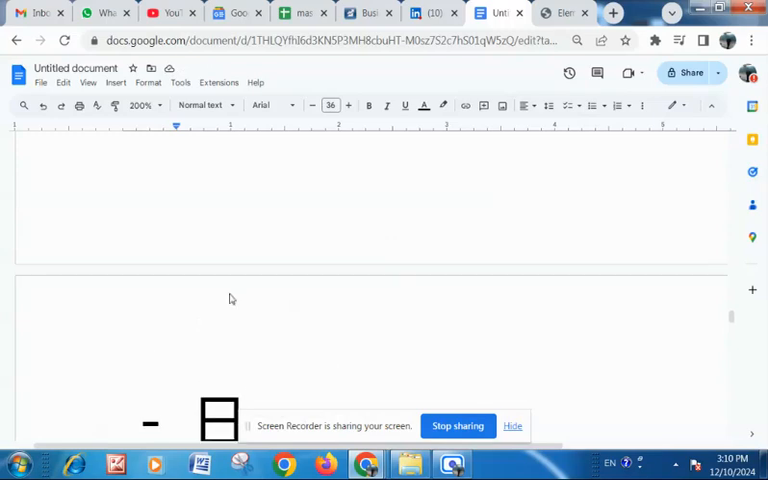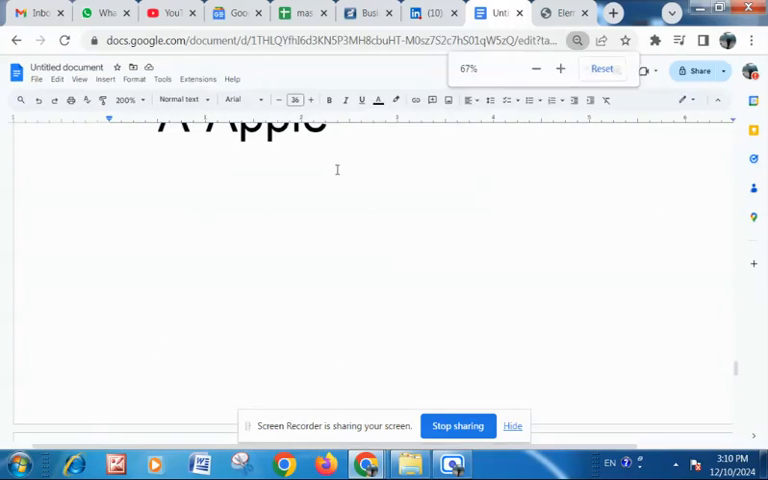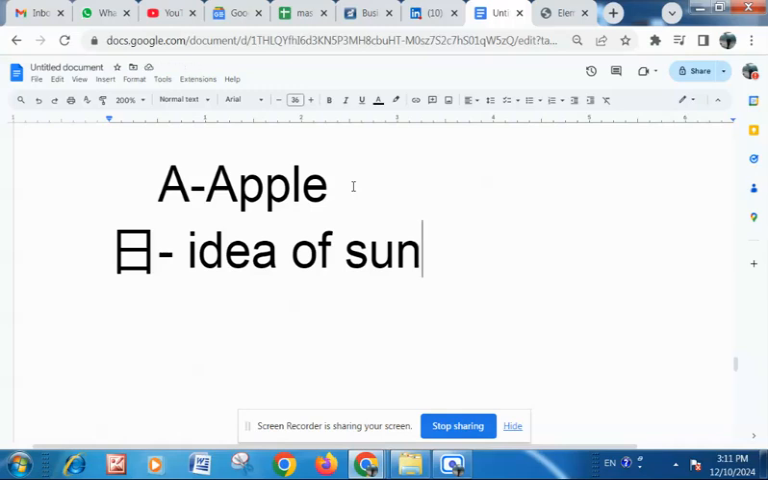But if I write a Chinese character like this, now this is not representing a sound. This is directly representing the idea of a sun. This difference you must remember every time you start learning Chinese: Chinese characters do not represent sounds, as is done in the majority of languages. It is a direct representation of ideas.